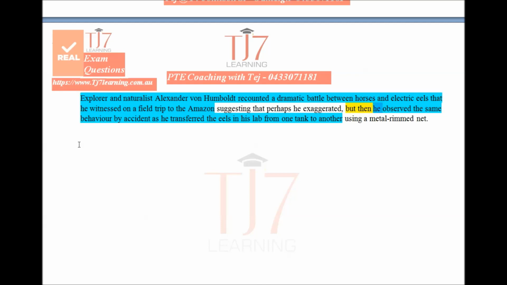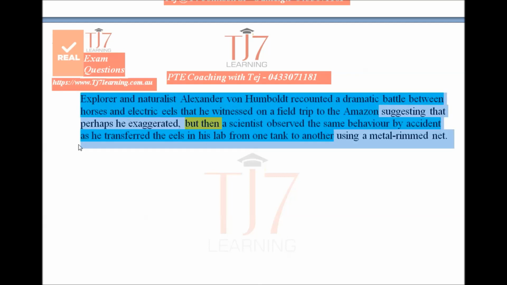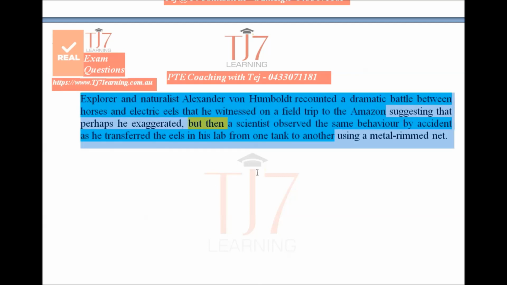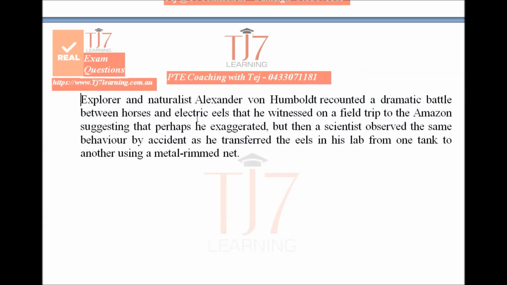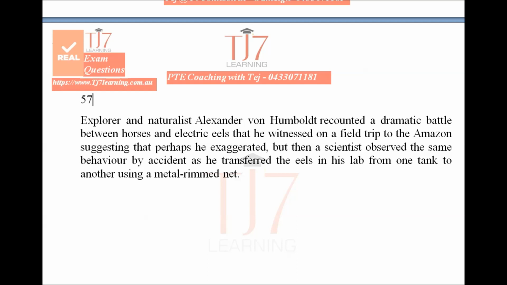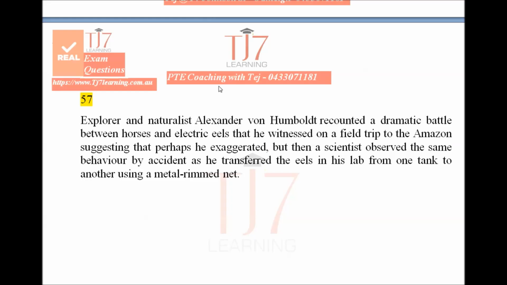But then rather than saying he, a scientist, because we have another character in the story, observed the same behavior in the lab, and this is what gives us a ready-made answer. Simple, very much effective. We'll just remove those colors. So we have about 57 words. As I said, you tend to write a bigger summary, a bigger answer if you actually copy the words, the same phrases. But again, let me make a comparison for you.